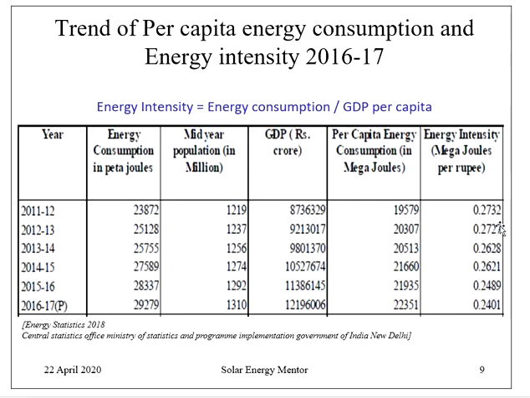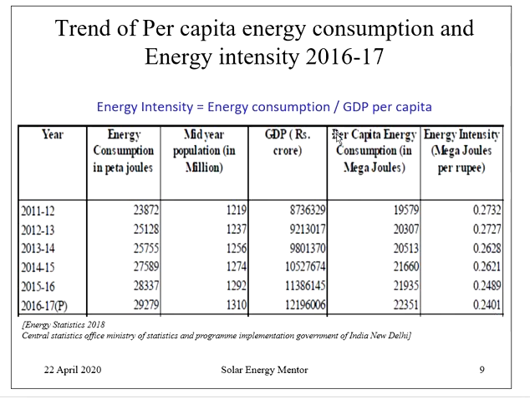It is slightly decreased, but at country level it makes a big difference if it decreases. So this is a desired case. Then it went on decreasing to 0.2628, 0.2621 and 0.2489, and in 2016-17 it has been 0.2401. So you can see that there is a steady decrease in the energy intensity, which is a good thing at the national level.